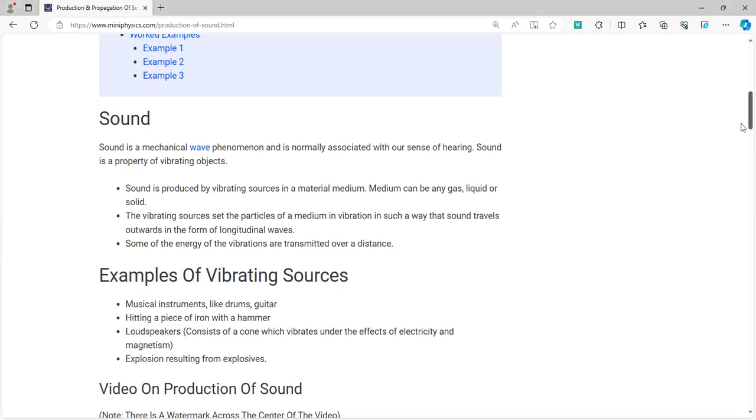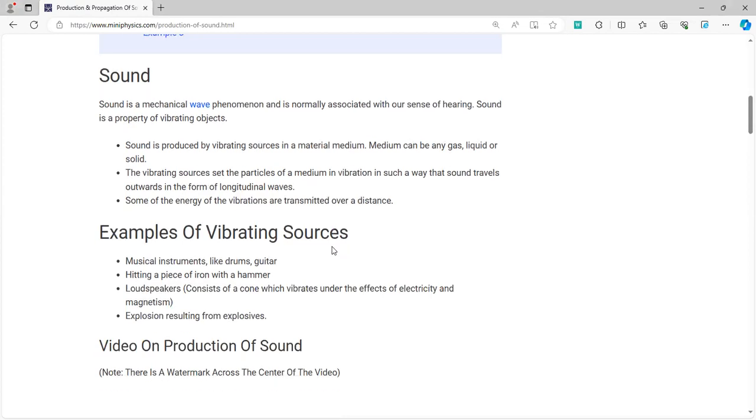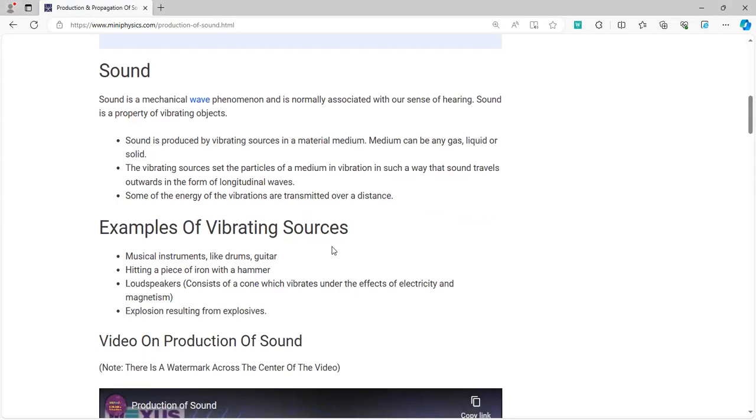Why? Because we need to first understand how sound is propagated. Sound is produced by the vibration of atoms. Now, whenever atoms collide with each other, there are multiple collisions. As a result of the collisions, high pressure and low pressure regions are formed. These high pressure and low pressure regions are alternately referred to as compressions and rarefactions. Now, this has been summarized over here. So basically, energy is being transmitted when the molecules of a substance collide.